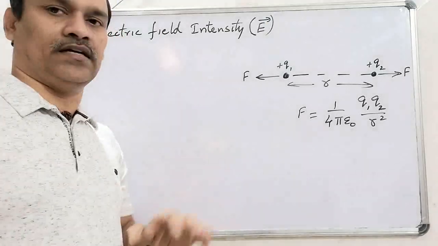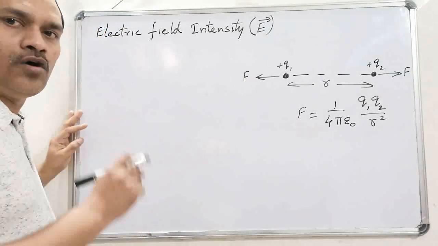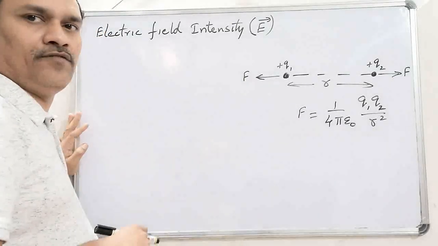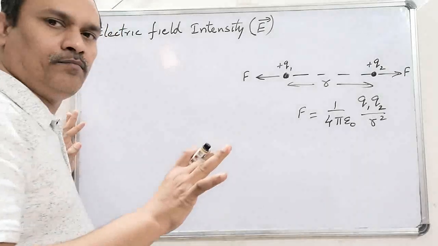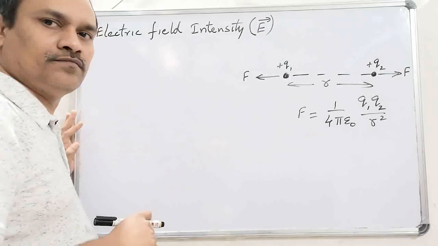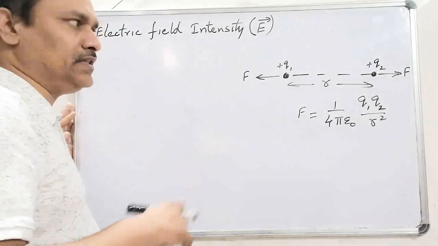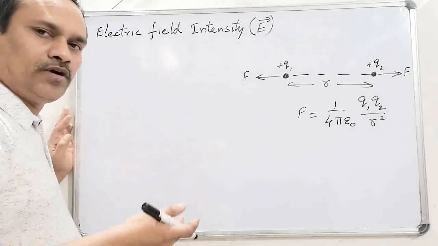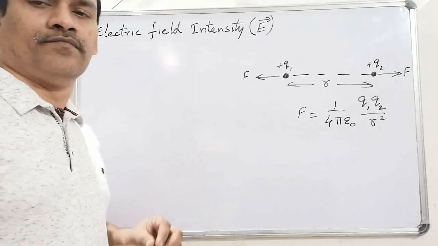So let's discuss that. These types of forces are known as non-contact forces. If we directly apply force on a body by touching it, then it is known as contact force. If there is no touching between the two bodies, then those are known as non-contact forces.